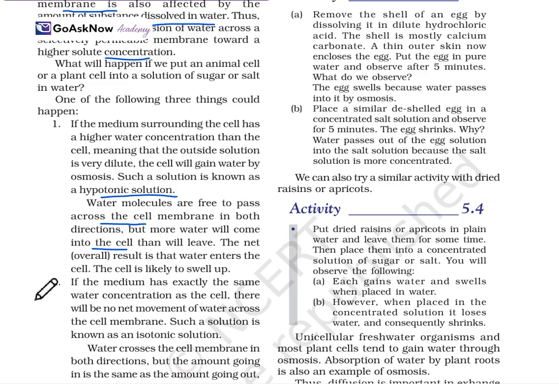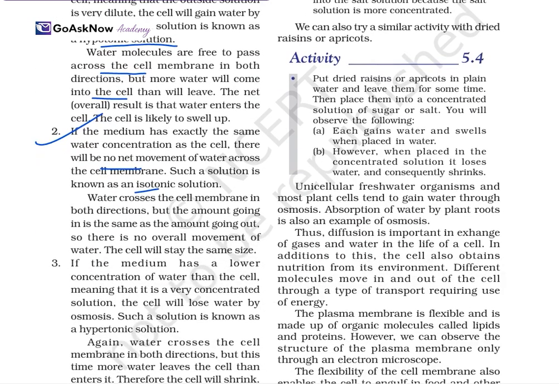So the cell is likely to swell up. Second, if the medium has exactly the same water concentration as the cell, there will be no net movement of water across the cell membrane. Such a solution is known as an isotonic solution. This was hypotonic, this is isotonic. Here, water crosses the cell membrane in both directions, but the same amount goes each way, so overall the cell stays the same size.